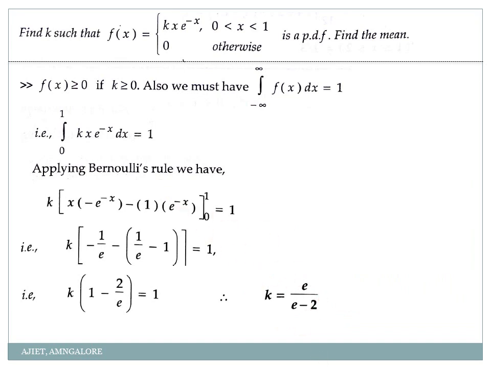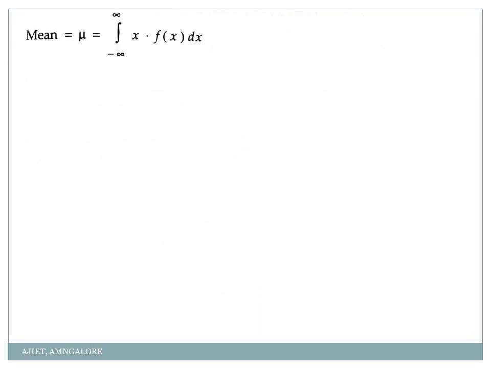Now they have asked me to find the mean. What is mean? x into f of x dx. You have to multiply x here, that will give me mean, correct? So mean mu is equal to integration from minus infinity to infinity x into f of x dx. So what is my f of x now? e divided by e minus 2, that is the value of constant k, into x into e power minus x dx. So that constant you write outside.